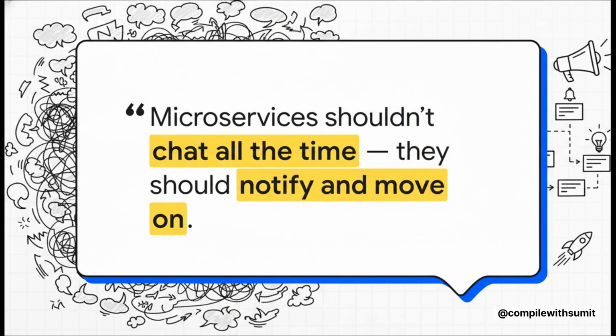And that really brings us to the core philosophy here, a really powerful piece of advice for anyone building these kinds of systems. Constant back-and-forth chatting creates fragile systems. The most efficient, robust systems are built on a different idea. They notify each other of important events, and then they get back to their own work. It's a fundamental shift from having conversations to making announcements.